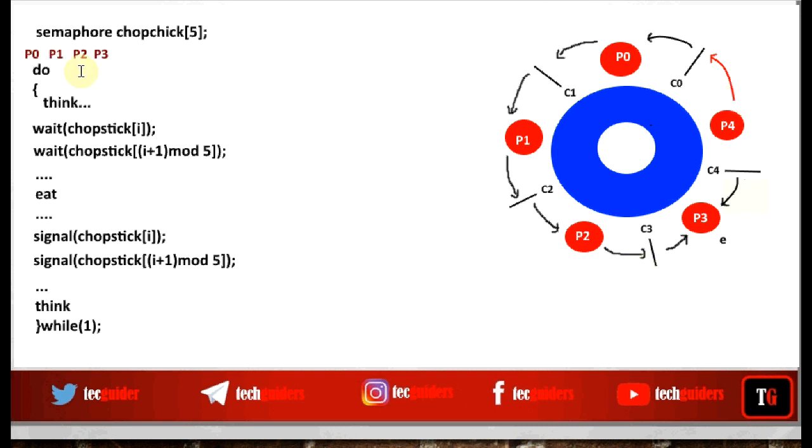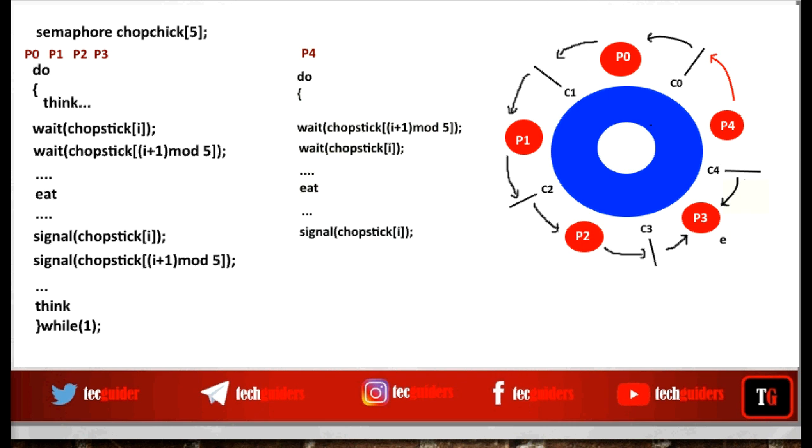So let the philosophers P0, P1, P2 and P3 wait for the left chopstick first and then the right chopstick. And let the last philosopher P4 wait for the right chopstick first and then the left chopstick. Thus the circular wait condition breaks and as a result deadlock will not occur.